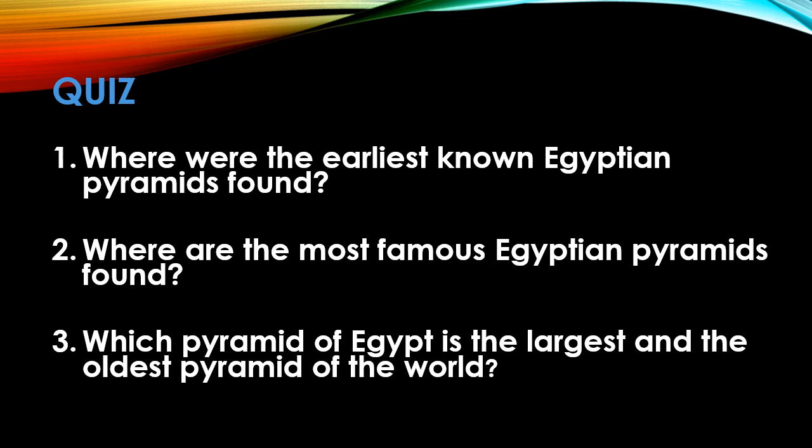With this, the session has come to an end, and you can read something under the heading Elsewhere about Egypt in your textbook. Based on that, I have given three questions here. Please try to find out answers to these questions. Where were the earliest non-Egyptian pyramids found? Where are the most famous Egyptian pyramids found? Which pyramid of Egypt is the largest and the oldest pyramid of the world?